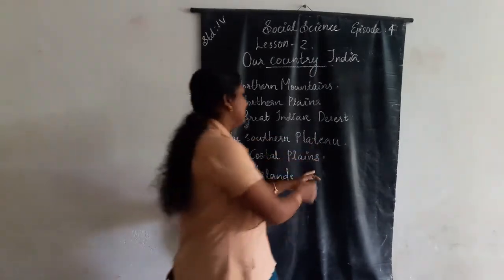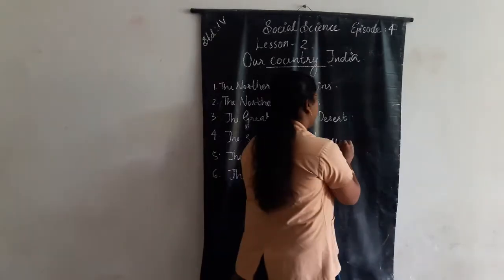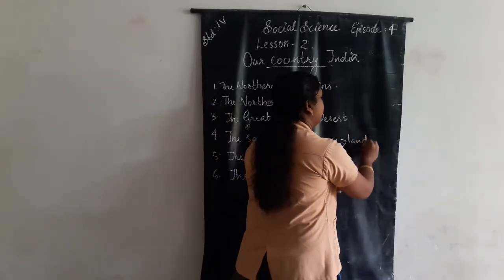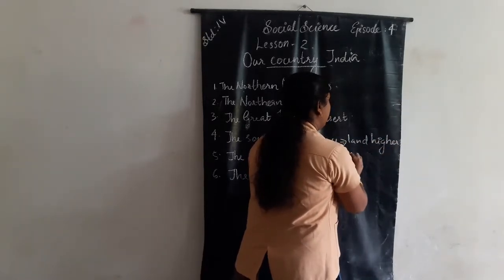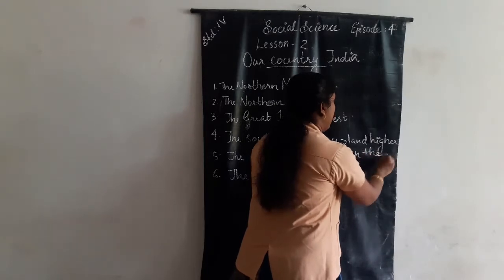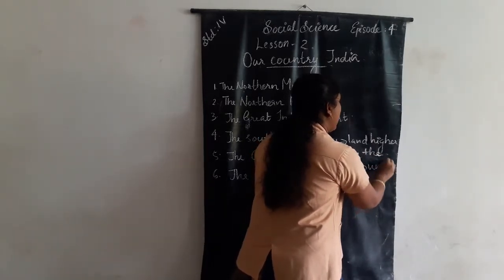Then what is a plateau? Plateau means land higher than the surrounding area.